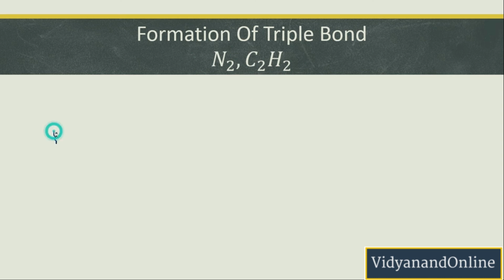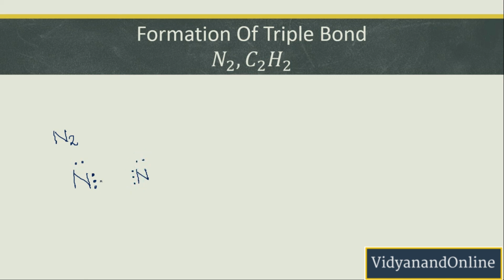Nitrogen is N2. It means it is made from 2 atoms, N and N. So nitrogen has the atomic number of 7. That is why it will be having 5 electrons in the outermost shell, which I am going to represent like this: 1, 2, 3, 4, 5 and 1, 2, 3, 4, 5.